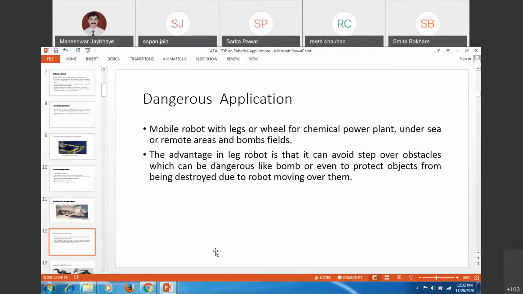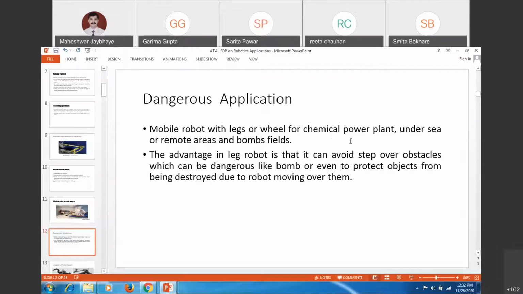Dangerous applications. Some of these mobile robots, legged robots or wheeled robots are being used as service robots for underwater applications, remote areas, or bomb detection.